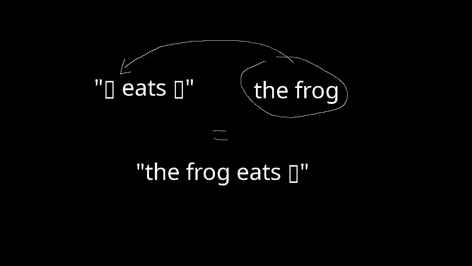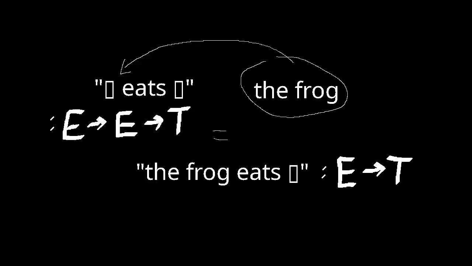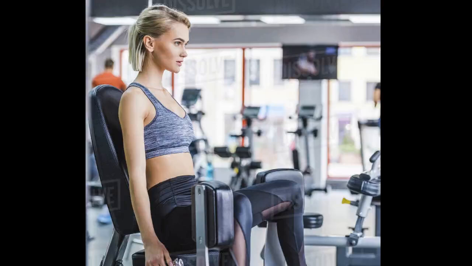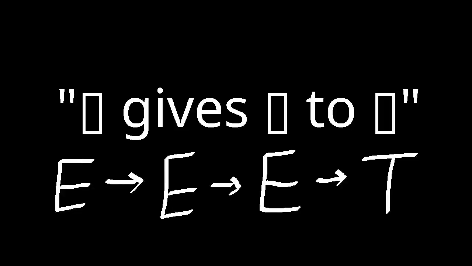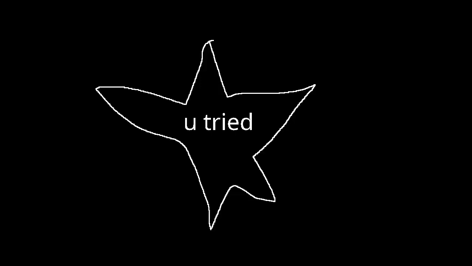What about something like the verb to eat? If we give it the entity the frog, then it becomes the frog eats blank. It's easy to show that this itself is of type E to T, so to eat is a function that takes E and returns E to T. Therefore, it has type E to E to T. Exercise! Find out what the type of the verb give is. Okay, it's E to E to E to T. I'm so proud of you.